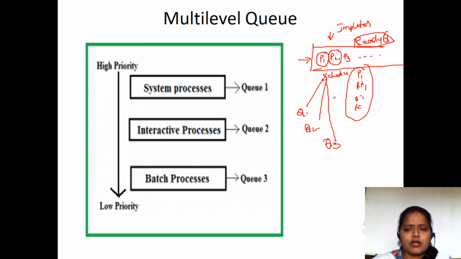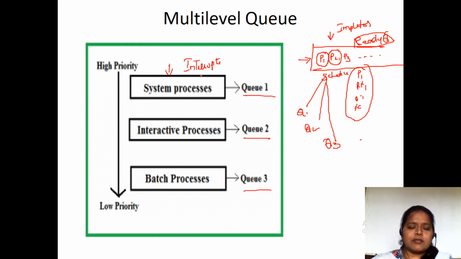You will have many queues. For example, here this ready queue has been divided into three queues, Q1, Q2 and Q3. In Q1, I'm placing all the system processes. System processes are nothing but interrupts.